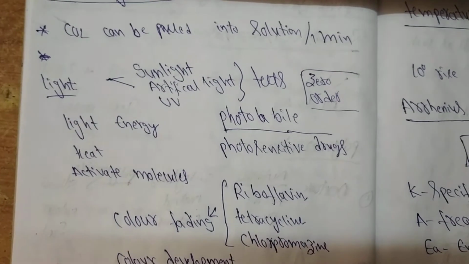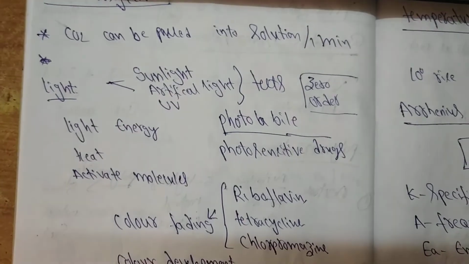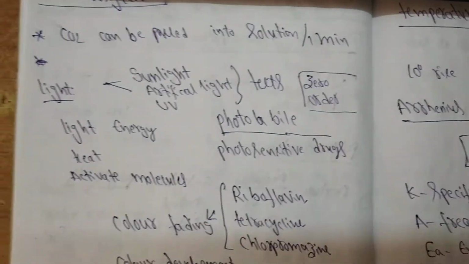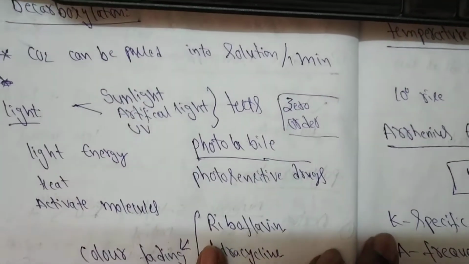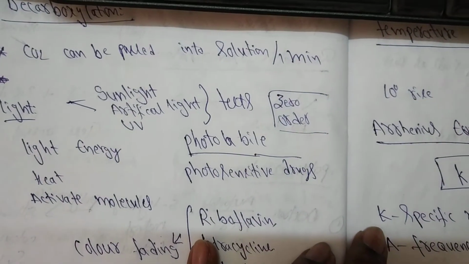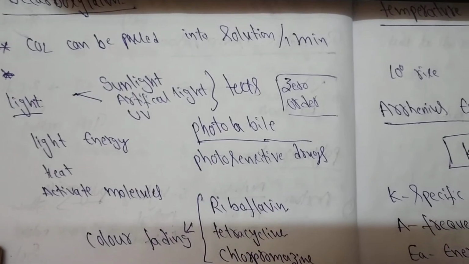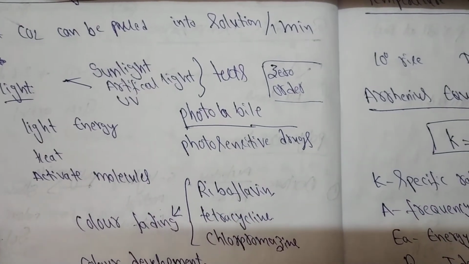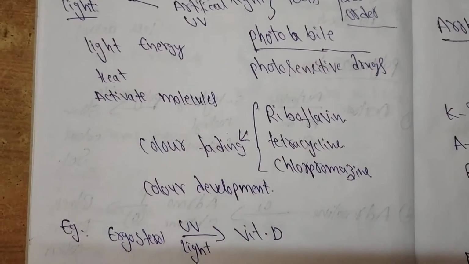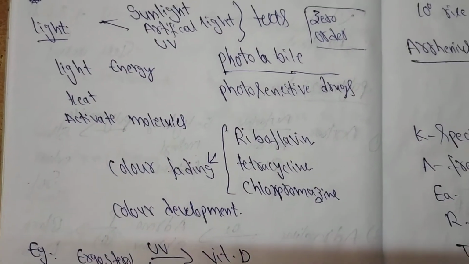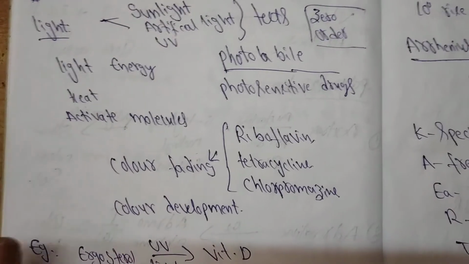UV light affects the degradation of drugs. It will follow zero order release. The drugs which are sensitive to light are called photolabile drugs or photosensitive drugs. Some drugs react with light to develop color or fading.